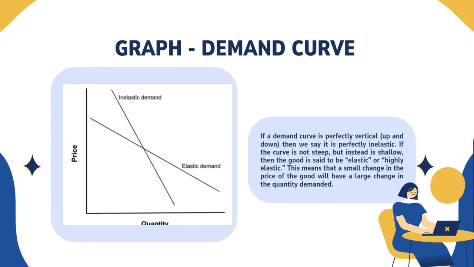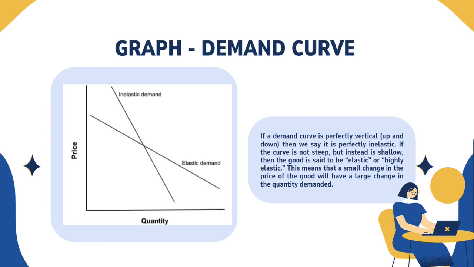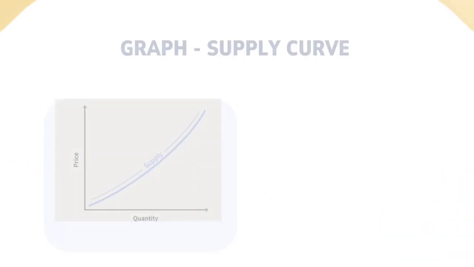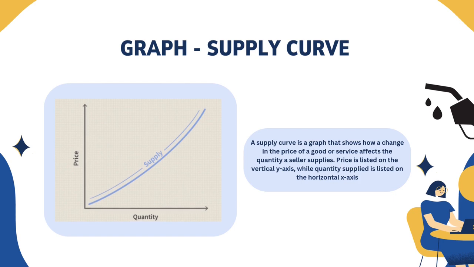If a demand curve is perfectly vertical, up and down, then we say it is perfectly inelastic. If the curve is not steep, but instead is shallow, then the good is said to be elastic or highly elastic. This means that a small change in the price of the goods will have a large change in the quantity demanded. Next, graph supply curve.